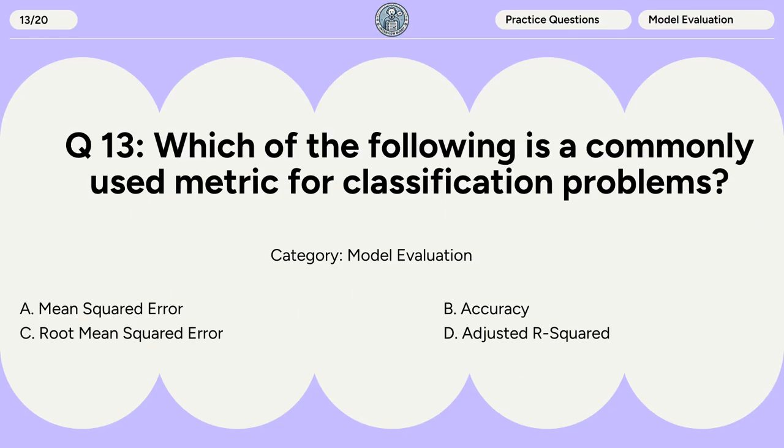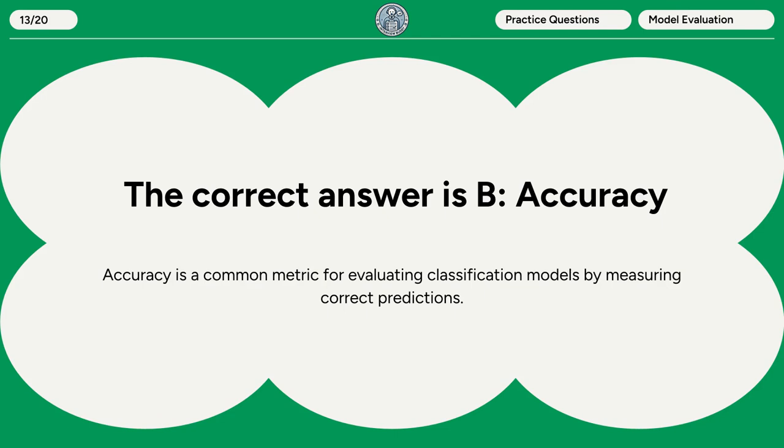Question 13. Which of the following is a commonly used metric for classification problems? A. Mean squared error. B. Accuracy. C. Root mean squared error. D. Adjusted R-squared. The correct answer is B. Accuracy. Accuracy is a common metric for evaluating classification models by measuring correct predictions.